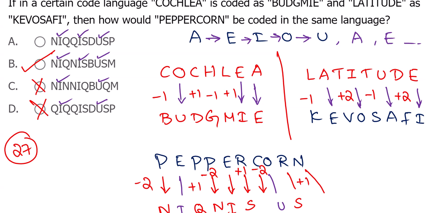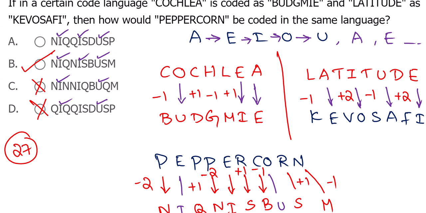Fine, so as per the options, suitable is option B. Among the suitable ones is option B. It's -1 plus 1, again -1 they are doing. Vowels are the same in every option, but for consonants: -2 plus 1, -2 plus 1, then -1 plus 1, -1 plus 1, like that it's happening here. Whereas in the given scenario, they have given it differently. So among the options, we can go with B, as the better suitable option.